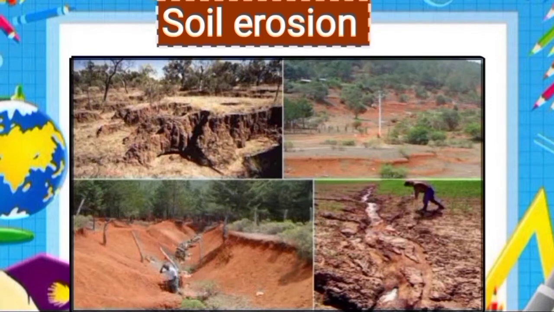Even when it rains in the hilly area, the soil gets washed away towards the plain. So the running water carries all the upper layer of topsoil, and thus soil erosion happens.